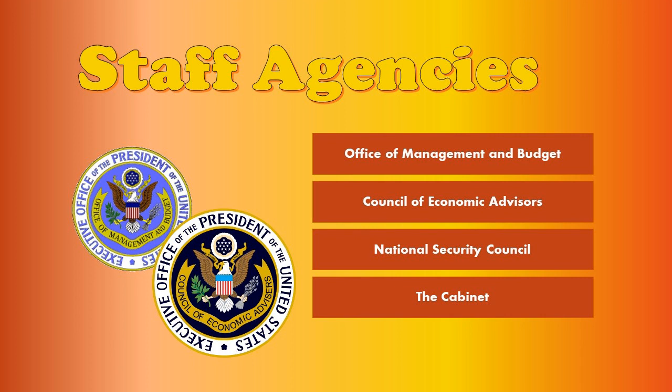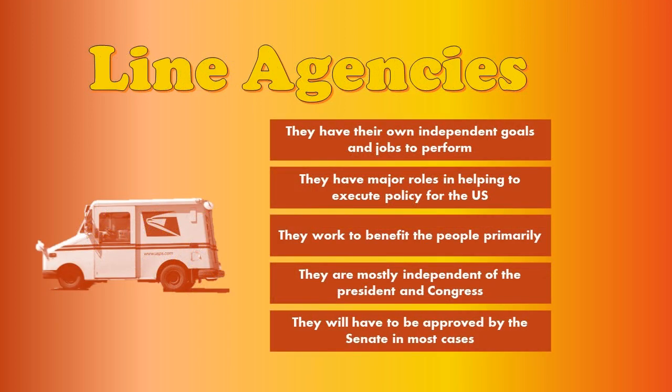So these are what we call staff agencies. These kinds of things are going to change dramatically from one president to another because they exist to serve the president in office. The other type of agency is a line agency. Now, a line agency has their own independent goals and their own jobs that they have to perform. Look at our example there. It's a little mail truck.